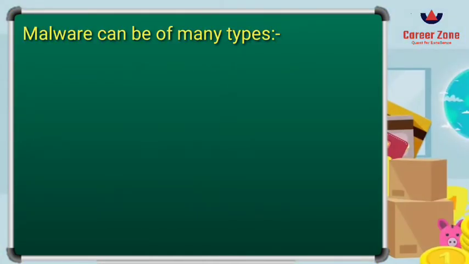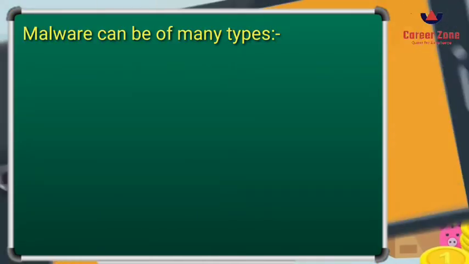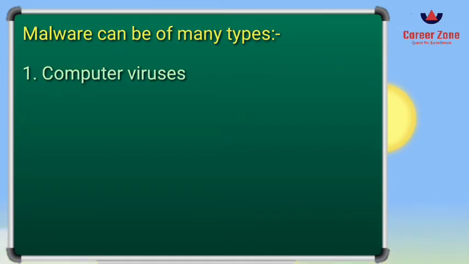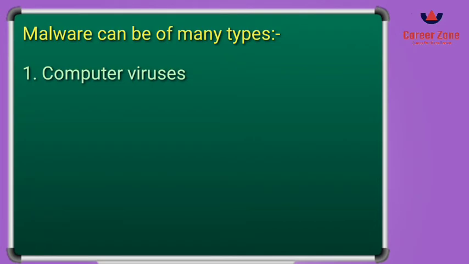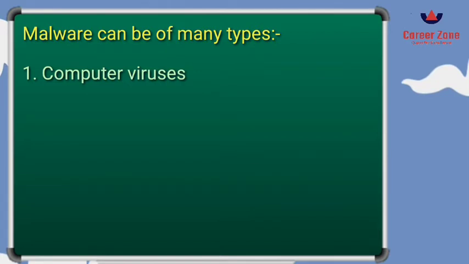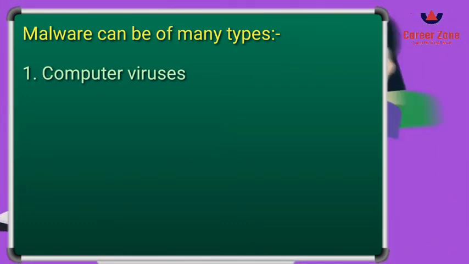Now let us look into the different types of malware which can attack our computer system. The first one is the computer viruses. Computer viruses are basically malicious codes and programs that can damage the files or data stored in your computer system. They can attack the operating system, corrupt the files, the application programs, or the software installed in the computer system.